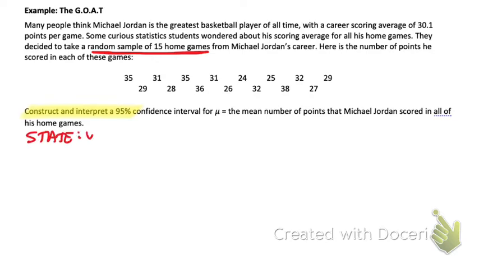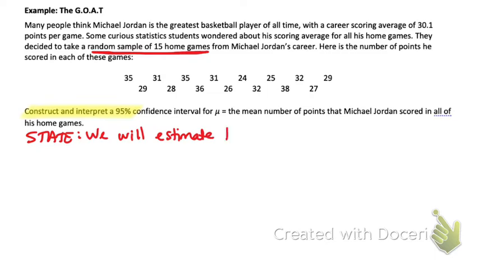State. What are we going to do? Anyone know the third word? Estimate. We will estimate. We are estimating an interval, y'all.